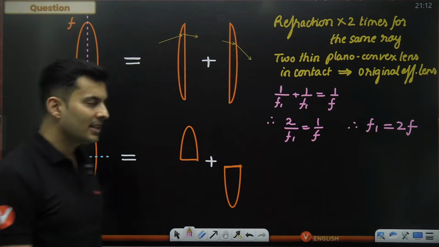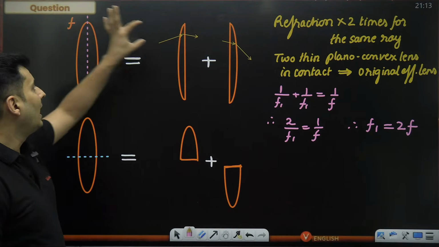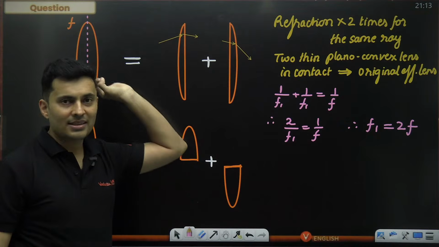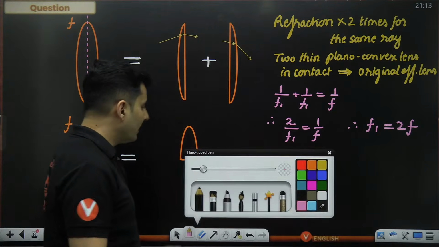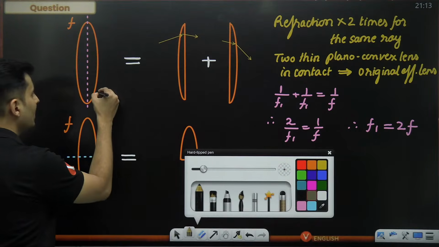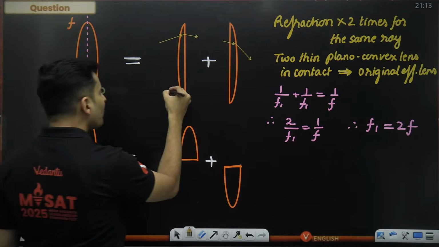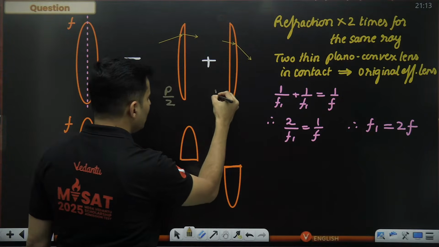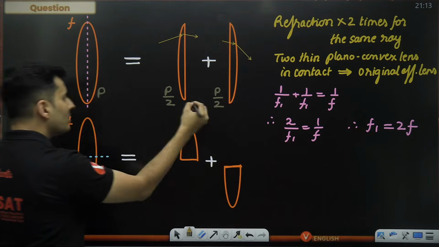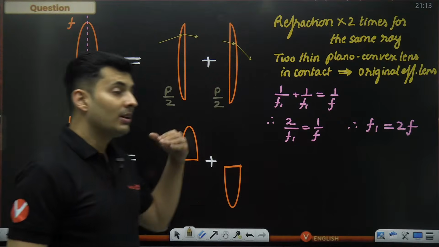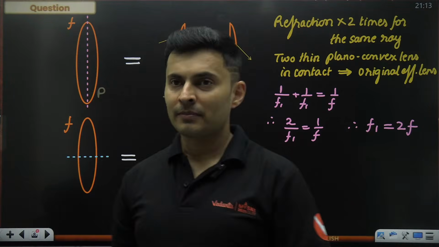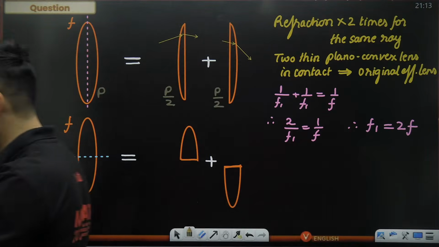This is very interesting. A lot of people think the answer will be f by 2 and f by 2. That is absolutely wrong. In fact, it is the power which will get halved. So if the original power was P, this power will be P by 2. This will also be P by 2, which will add together to give P. But the focal length will double. That's a common mistake which many kids have made.